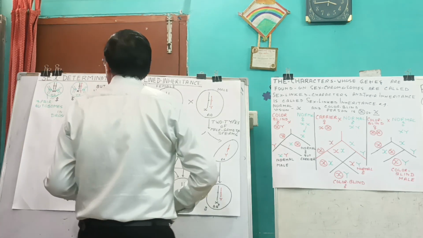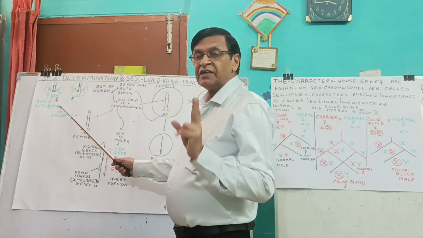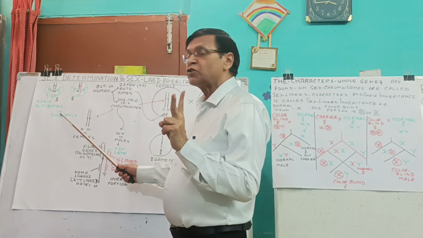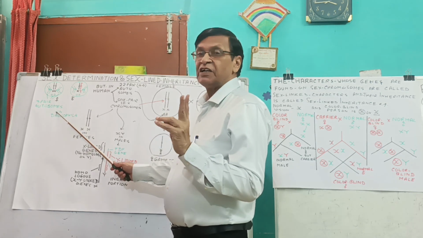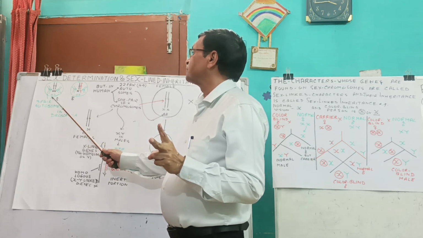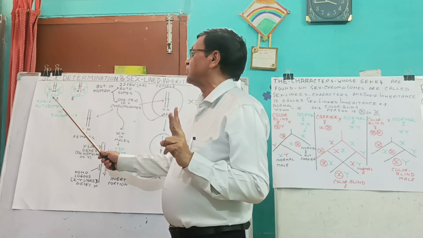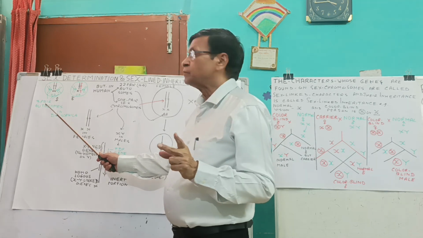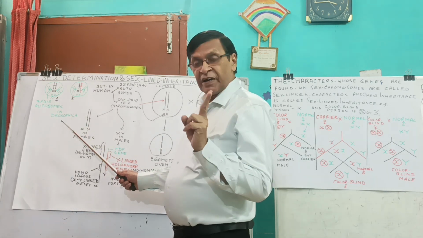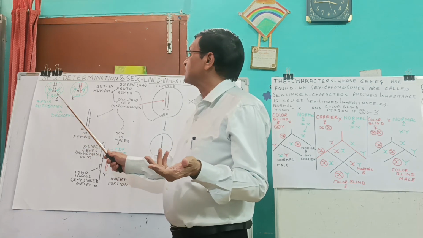At the time, for example, in Drosophila, each cell contains 8 chromosomes, of which 3 pair or 6 autosomes are of same type in both male and female individuals. But one pair of chromosomes was of different type in male and female Drosophila.